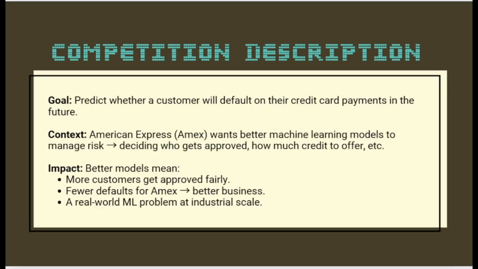Some competition description. The goal is to predict whether a customer will default on their credit card payments in the future. For some context, Amex wants a better machine learning model to manage risk for deciding who gets approved and how much credit to offer. So, what will be the impact? A better model will mean more customers get approved fairly, fewer defaults for Amex, which translates to better business, and finally, this is a real world machine learning problem at industrial scale.